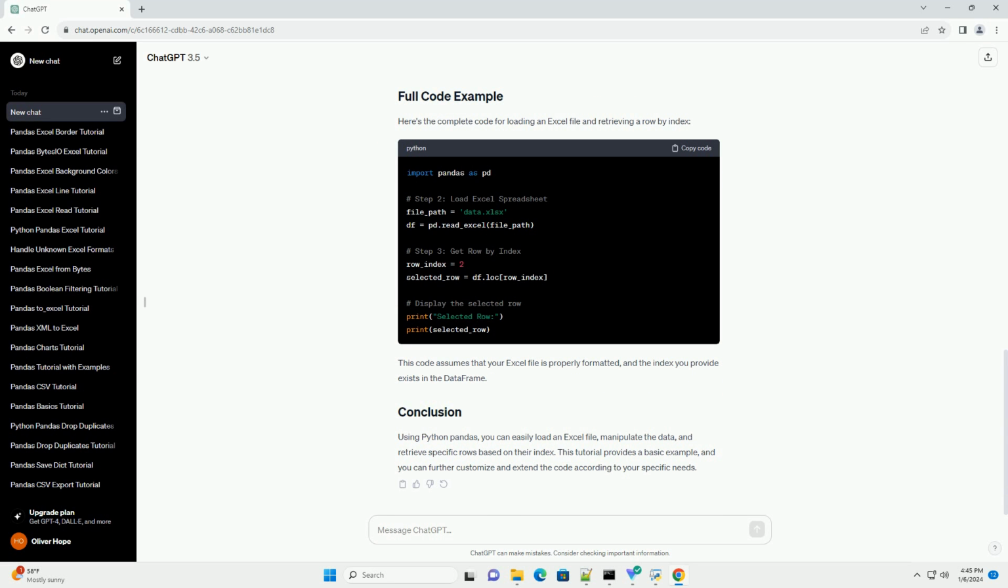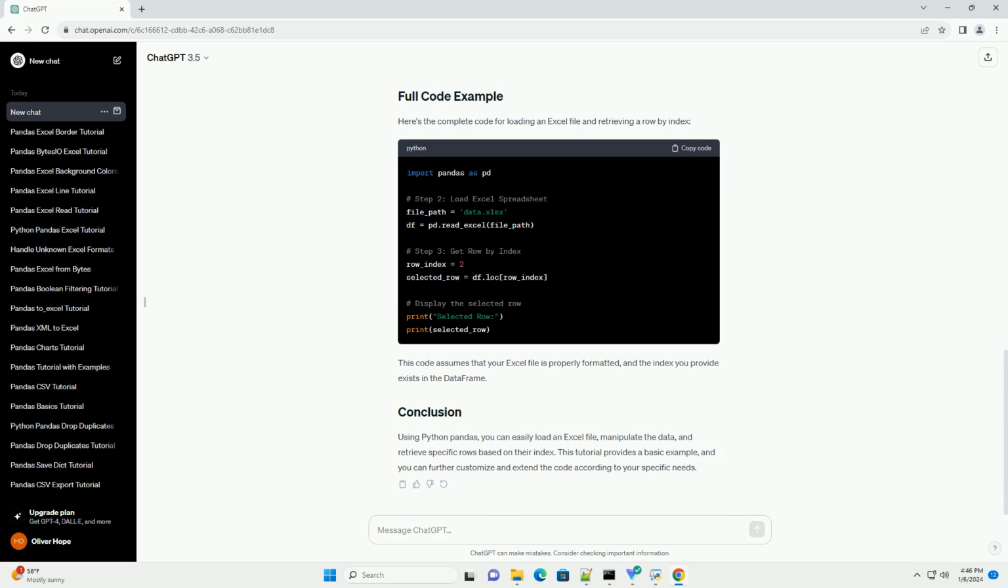Before you begin, make sure you have the following installed. Assuming you have an Excel file named data.xlsx with some sample data, you can load it into a pandas data frame using the following code. Replace data.xlsx with the actual path to your Excel file.